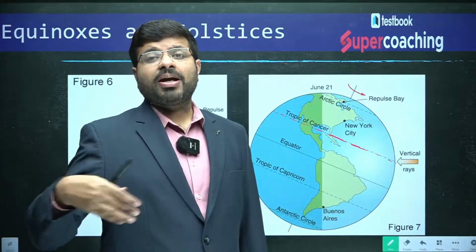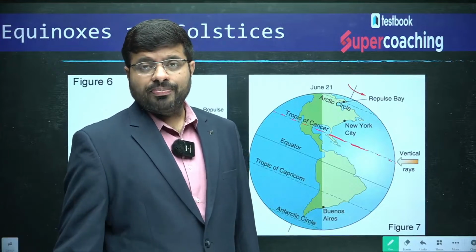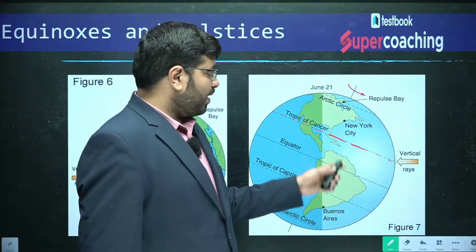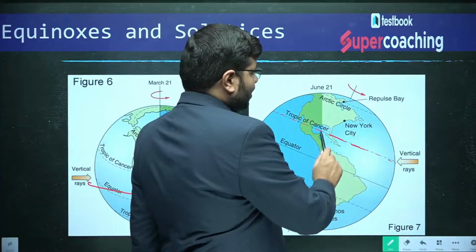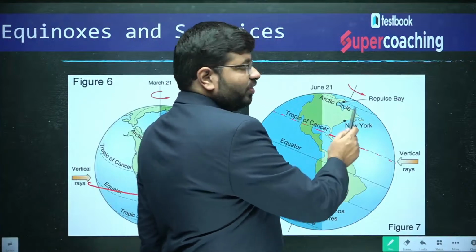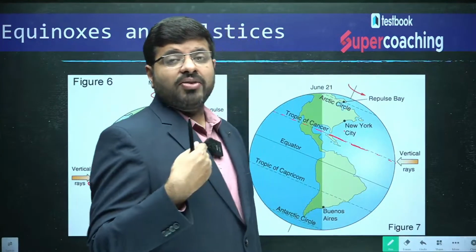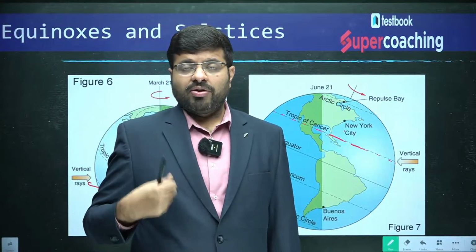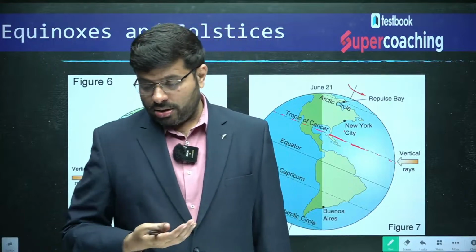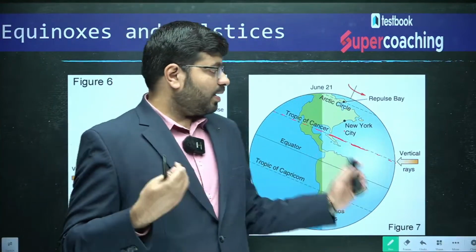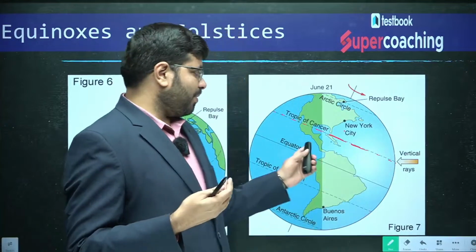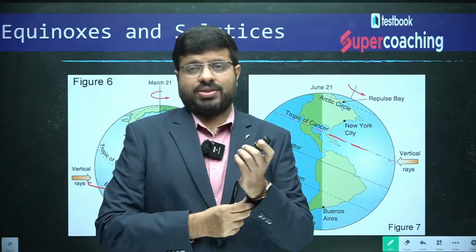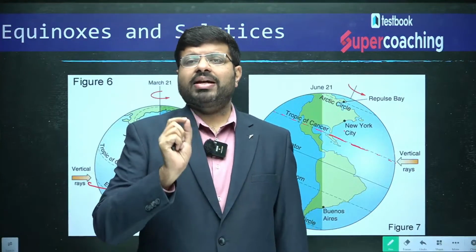Will the length of the day in other parts of the globe be the same? No, that is where the variation comes. In the middle latitudes of the northern hemisphere, say 20, 30, 40, 50, 60, you will find that the length of the day would be the maximum. For example, the length of the day in Delhi will not be the same as in Norway. Similarly, it will not be the same as in Paris.